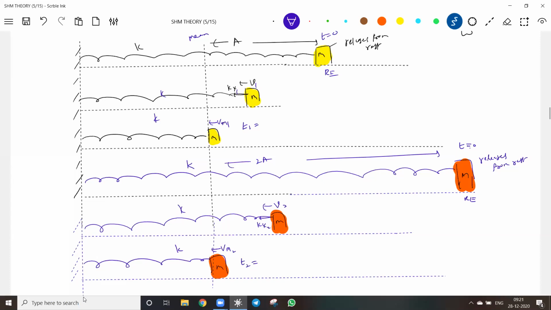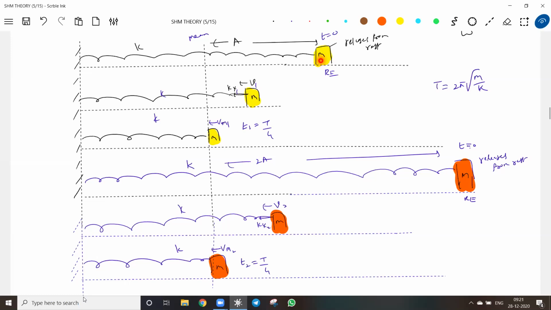Can anybody give the answer? Or will it take different time? Both will take the same time, T by 4. And what is T? The time period. So what can you conclude now? Time period is independent of amplitude of oscillation. Instead of giving velocity, I'll pull this and release from rest.